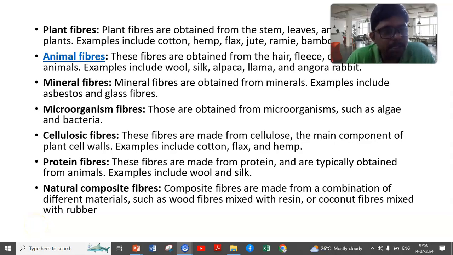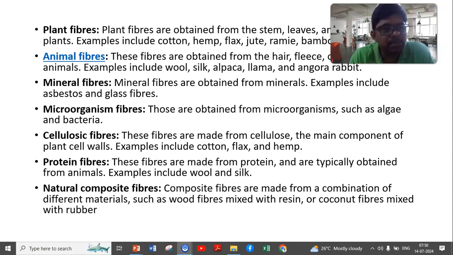Hello all. So in continuation with our previous session, today we are going to see about the types of fibers. So already we have seen the classification of the fibers, and what are the types of fibers which has been classified with respect to the plant.